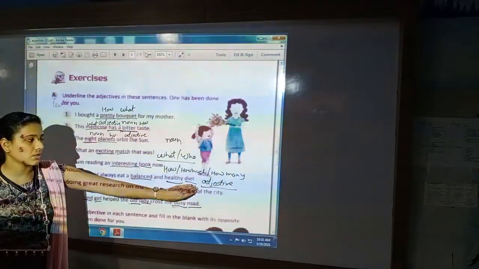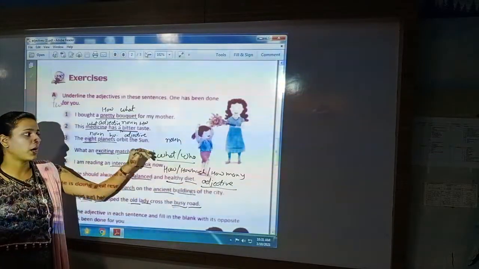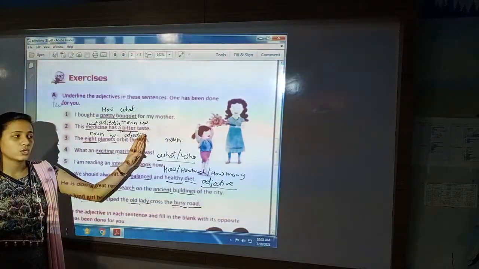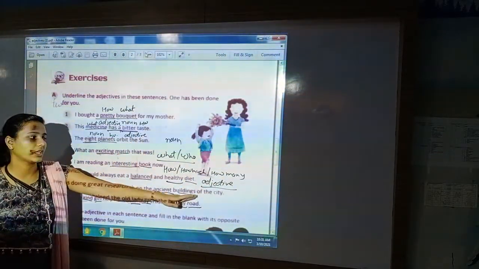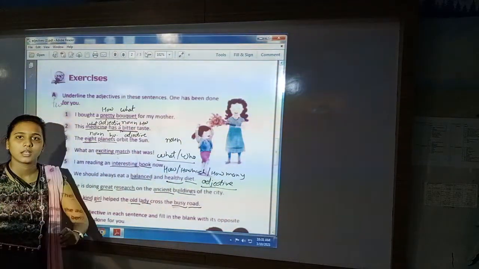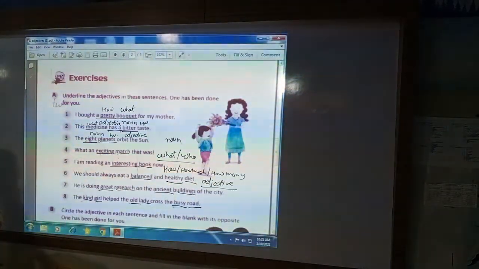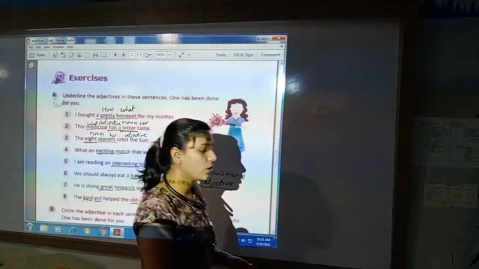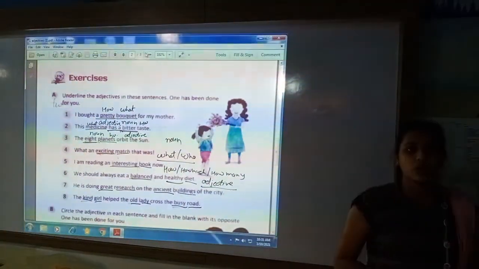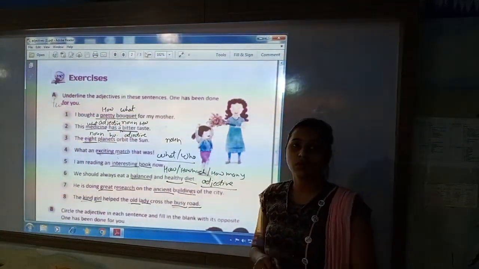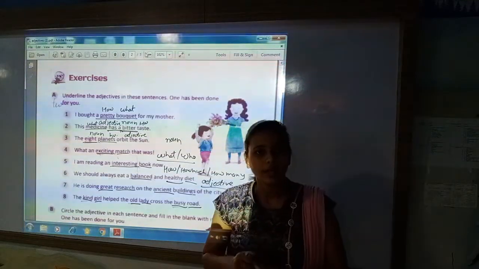And that adjective or describing word describes the noun. So you will get the answer of noun and adjective by asking these questions. Now I hope it is clear to you why an adjective is used to describe the noun.